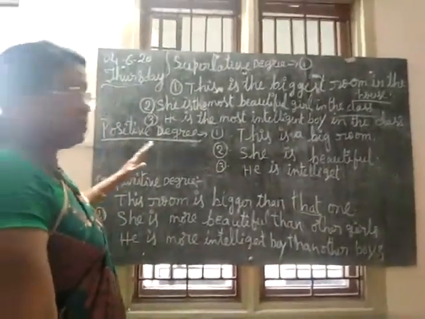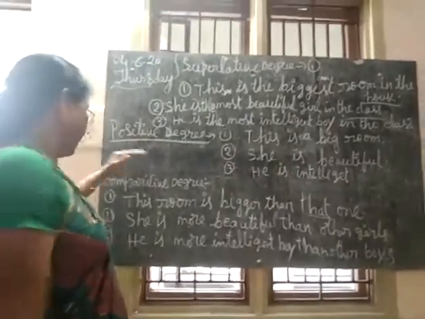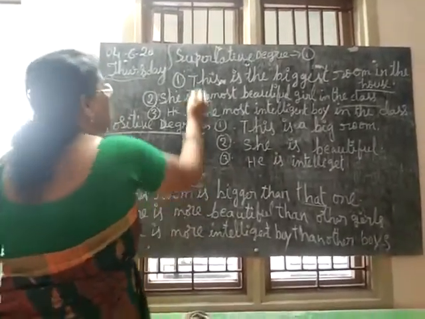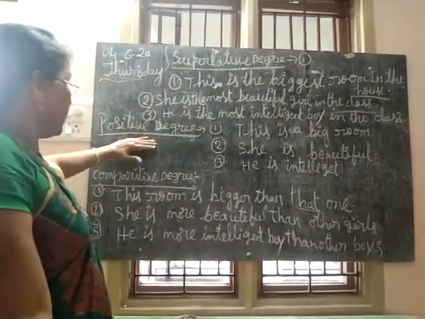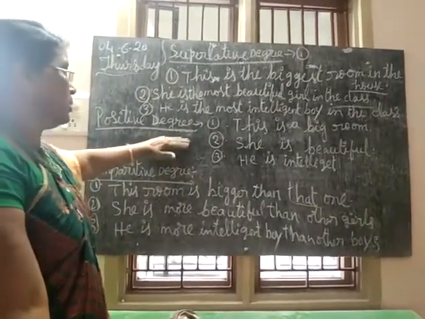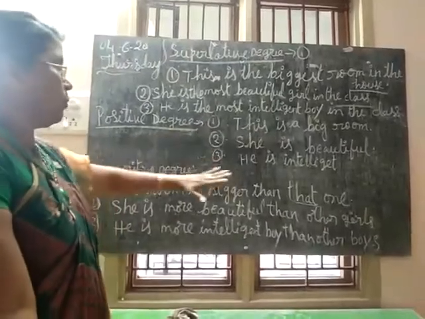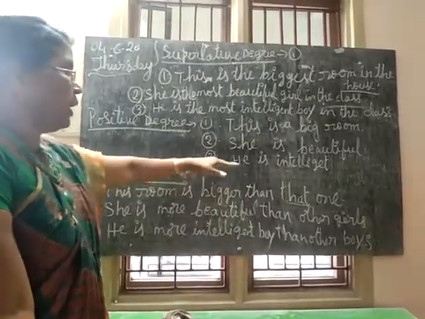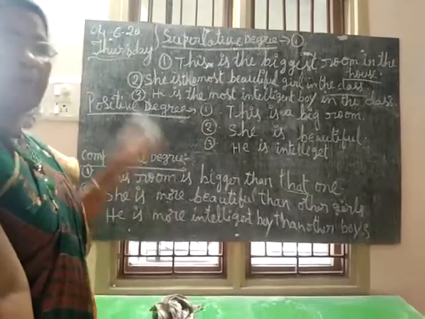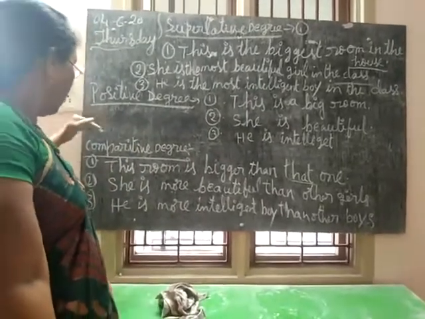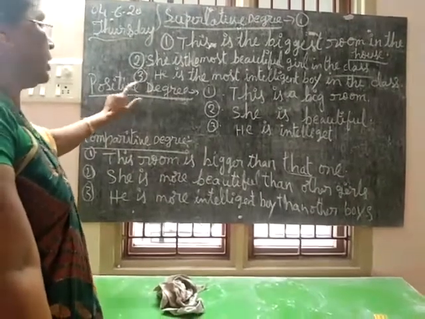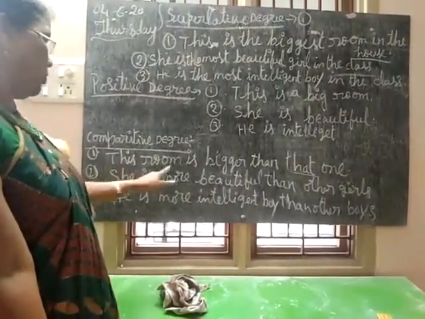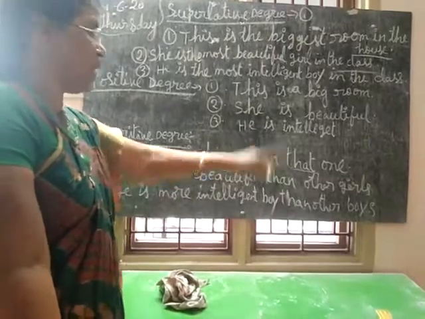Now, these positive degree, comparative degree and superlative degree we have to compare. In the positive degree, simply: this is a big room. She is beautiful. He is intelligent. But in the comparative degree: this room is bigger than that one.